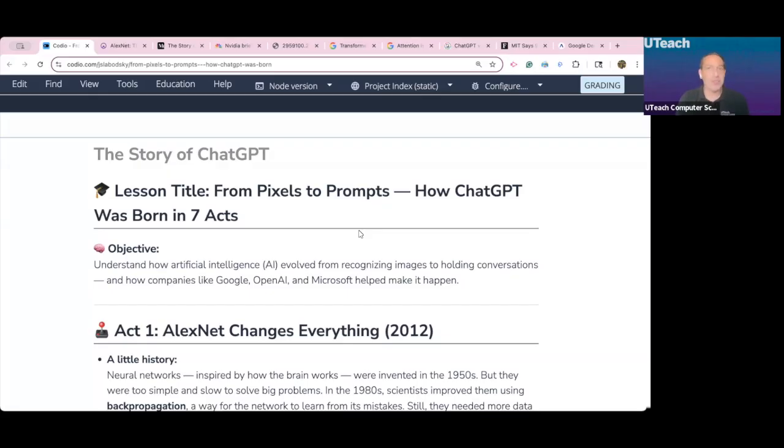Now, this is to be used as a teaching tool in the classroom. It is important for your students to understand the history of ChatGPT. How did it get created? What is the technology behind it? So that we can show them the ethical way of using AI in their daily lives and in the classroom. So I want to take you through this story.